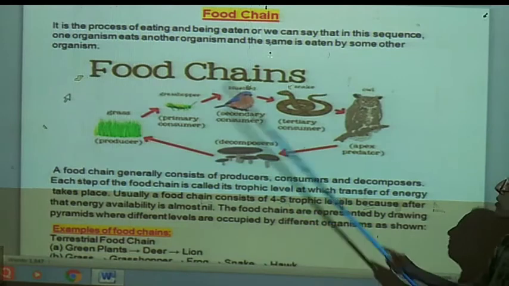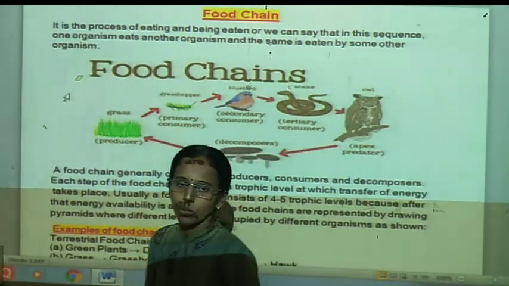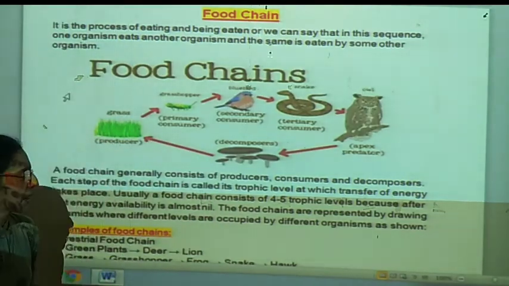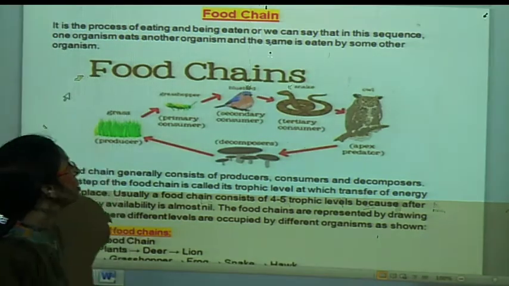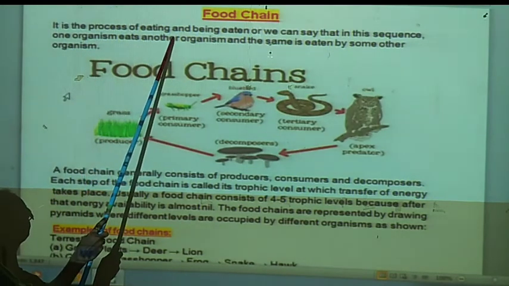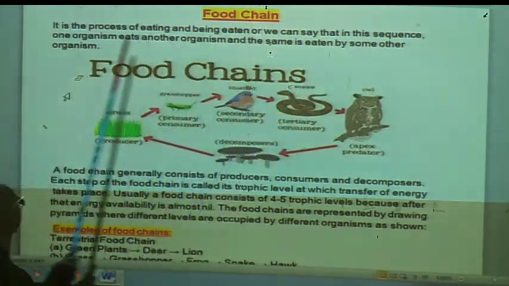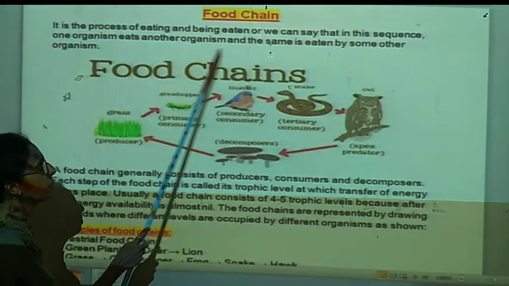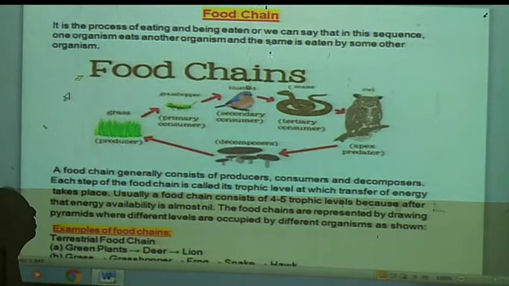Next part of this lesson is the food chain. Now you have seen that one organism is dependent on another organism for its food material. Thus, this interconnection between different organisms at different levels is the food chain. It is the process of eating and being eaten, or we can say it is the sequence in which one organism eats another organism and that one is eaten by some other organism. This is called the food chain.